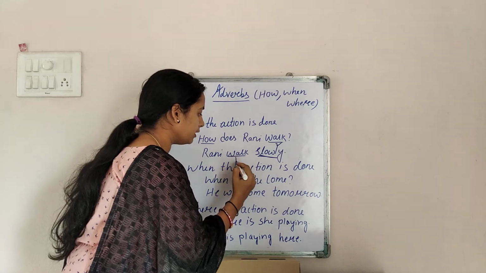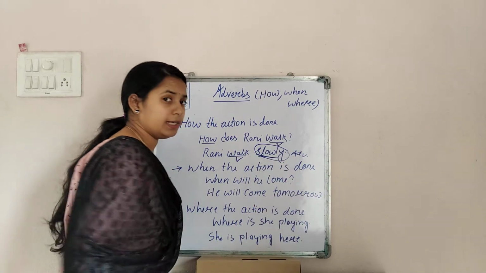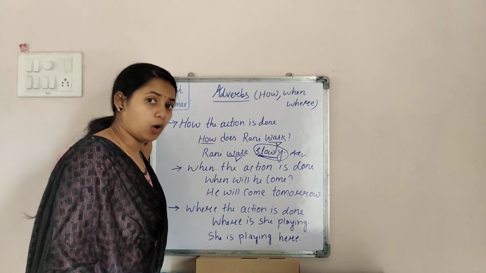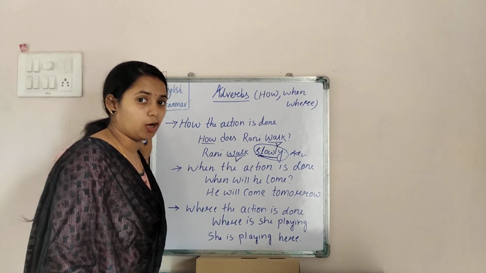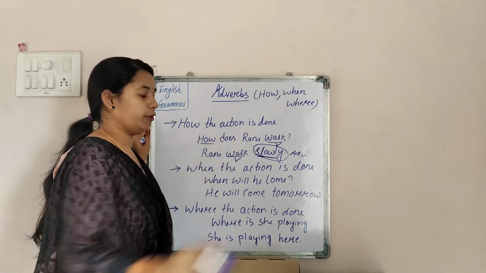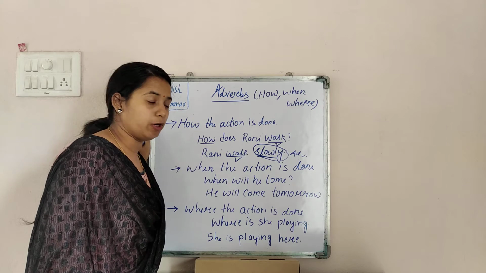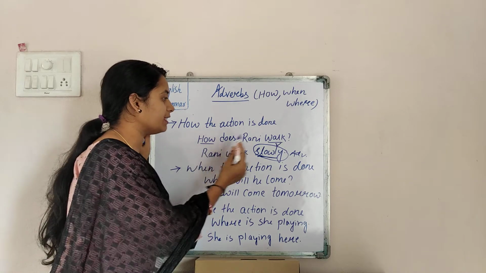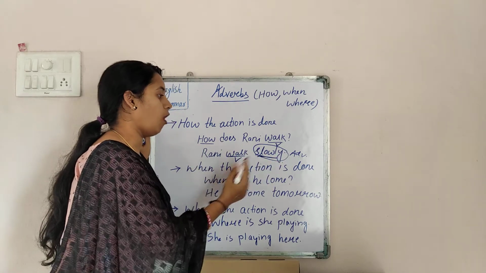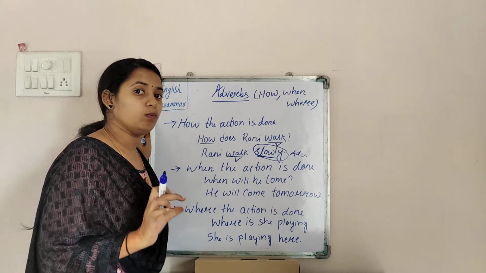Rani walk, this is the verb and this is your adverb. The answer to how a particular action is carried out is called the how adverb. For example, how does Rani walk? Rani walks slowly.